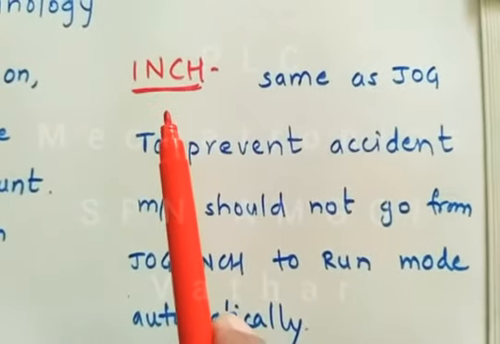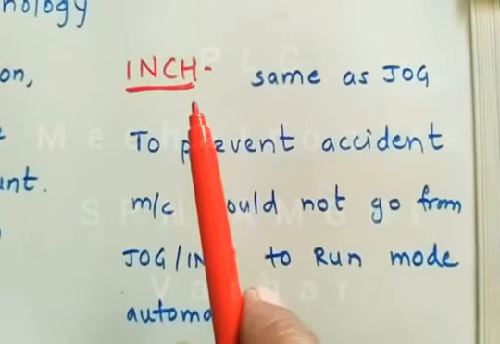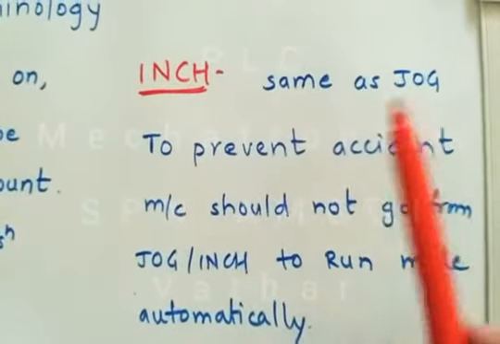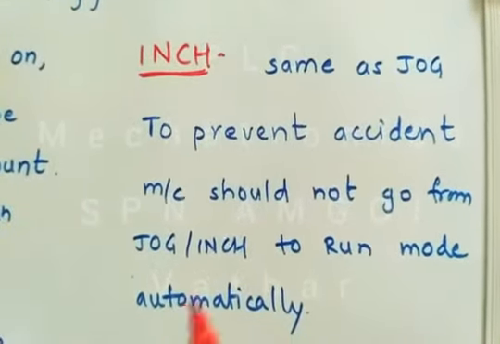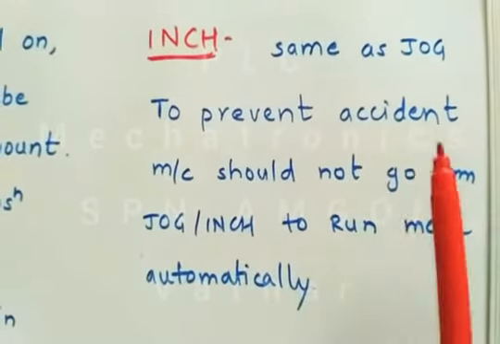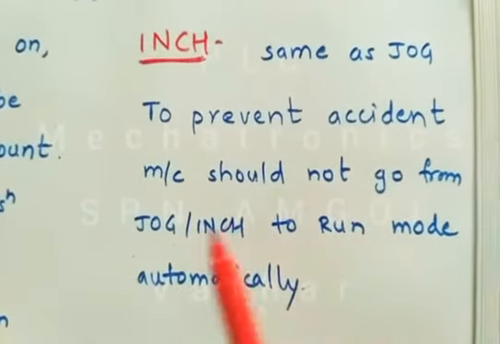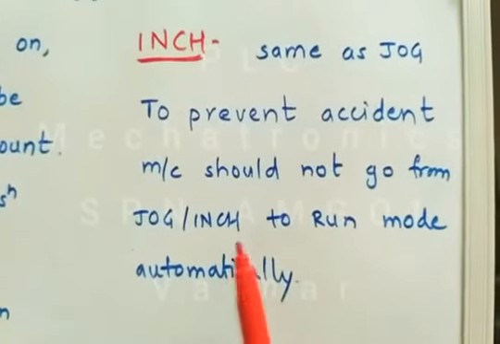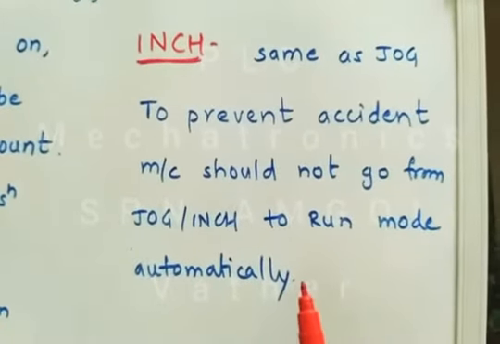In some machines, instead of jog, the word inch is used, but it has the same meaning and same function as jog. To prevent accidents, the machine should not go from the jog or the inch mode to the run mode automatically.